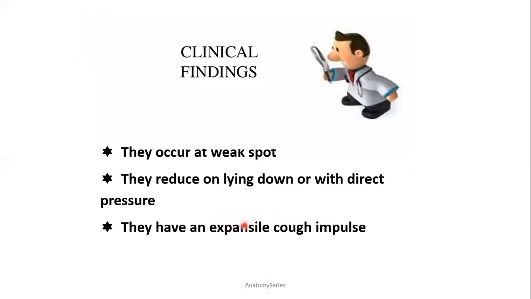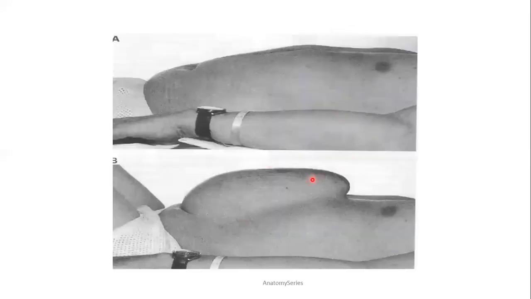Clinical findings: they occur at a weak spot, of course, we have discussed this. They reduce on lying down or with slight pressure. They have an expansile cough impulse. This is what we usually see when you have a patient with hernia. This is a hernia which is seen, an umbilical hernia, and after some time it goes down on its own, and this is known as reducible.